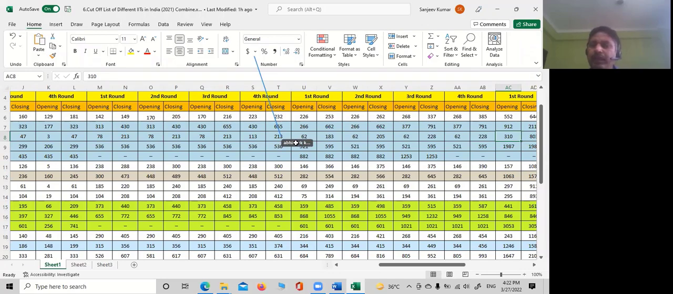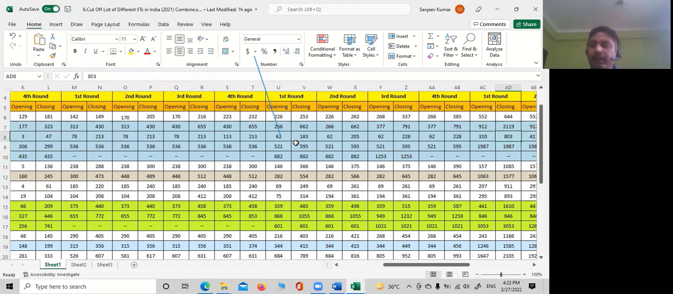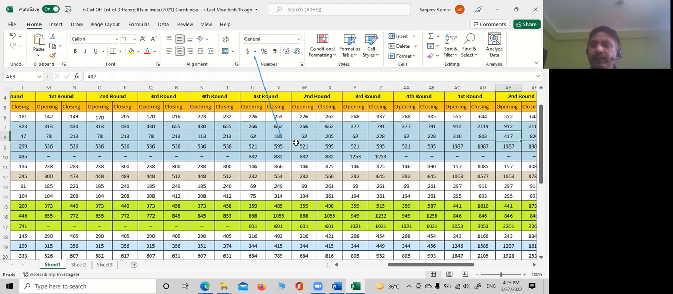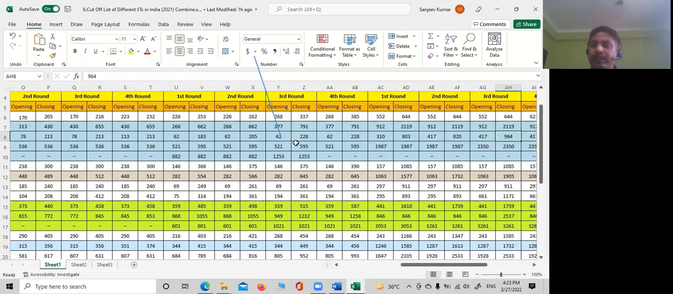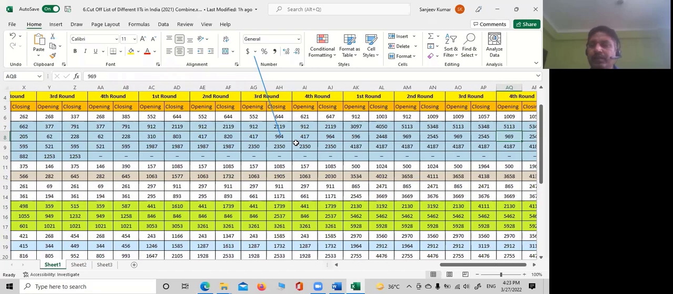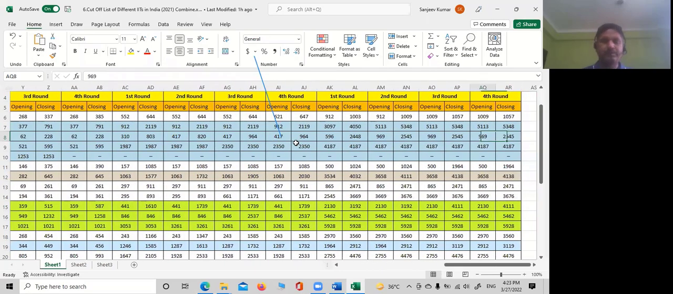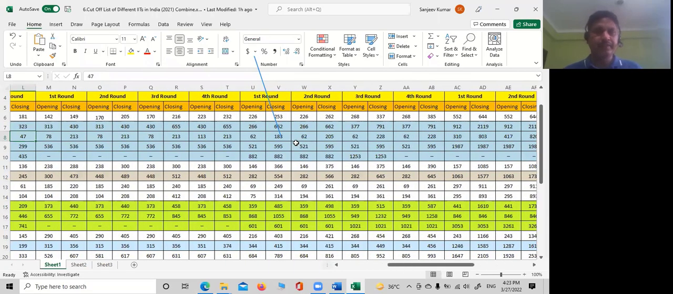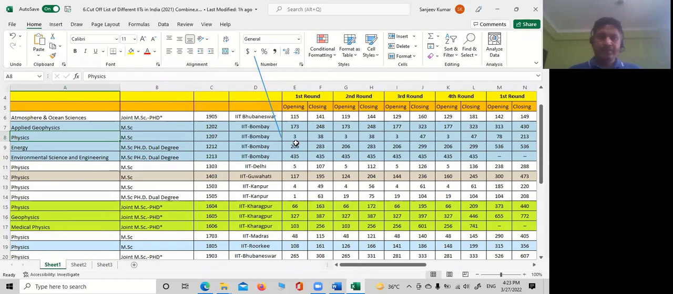So 228 is for OBC after fourth round, and for SC it is 803, 820, 964, and 964, and ST this is 2545. So you can have a very fair idea whether you have the chances of getting the seat in a particular IIT or not. Fine.